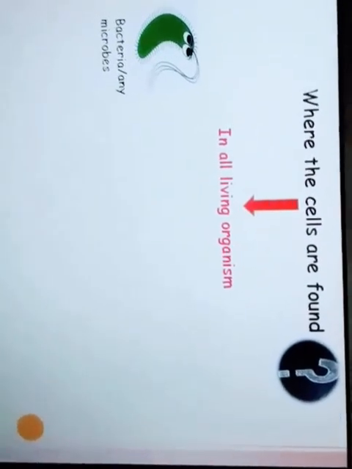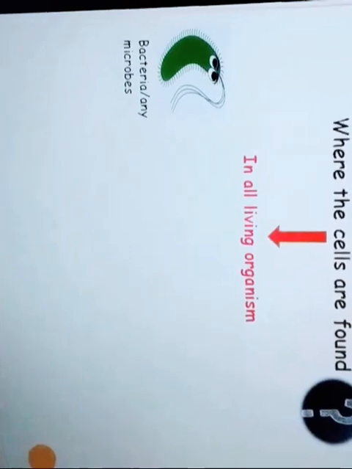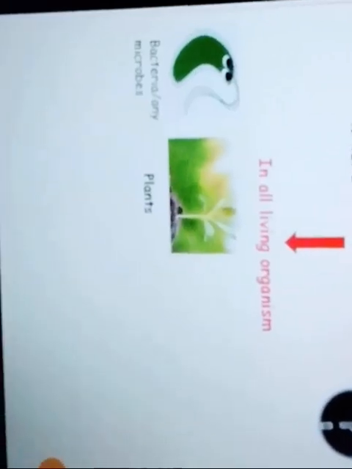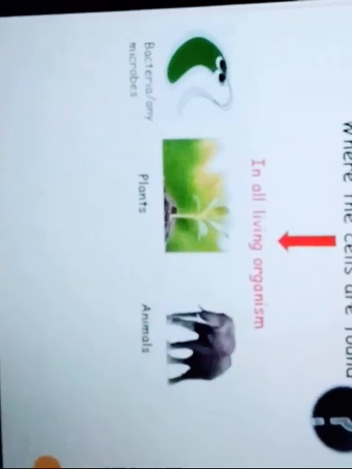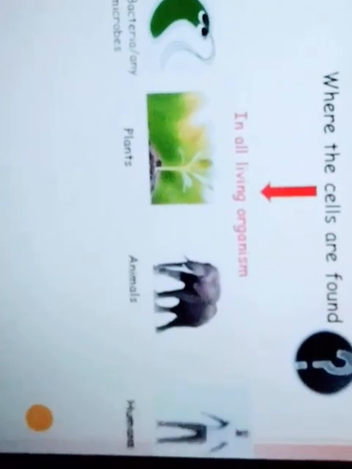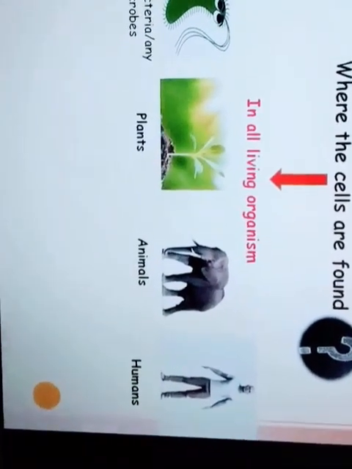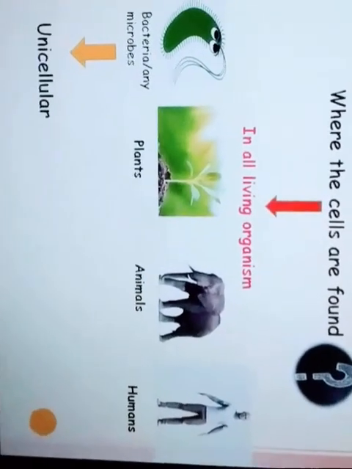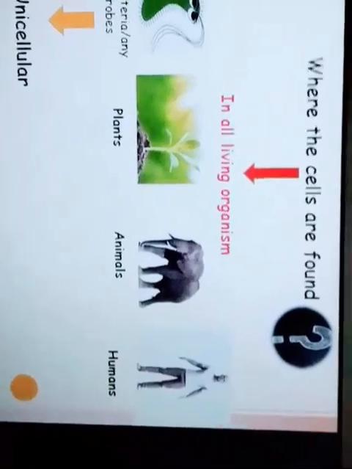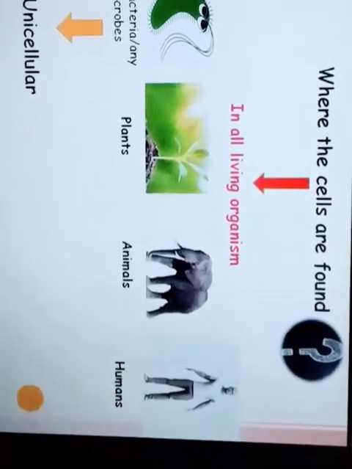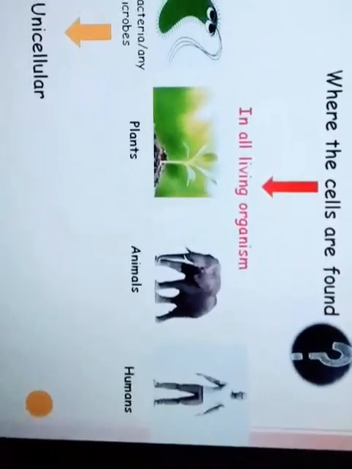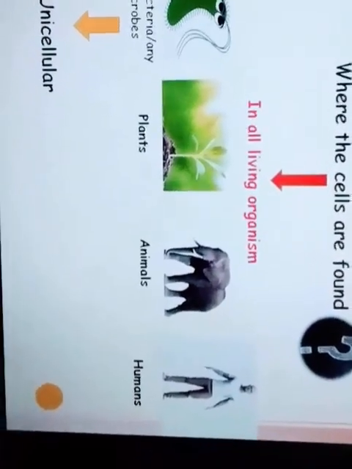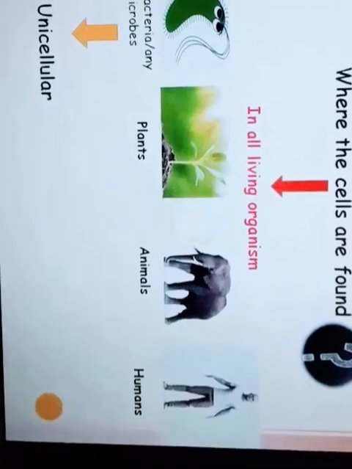in all living organisms. It may be minute bacteria or any microbes. It may be plants, it may be animals, or it may be human beings. So the microbes or any other bacteria are unicellular. Unicellular means the body is composed of only a single cell. The single cell performs all the body's vital functions.